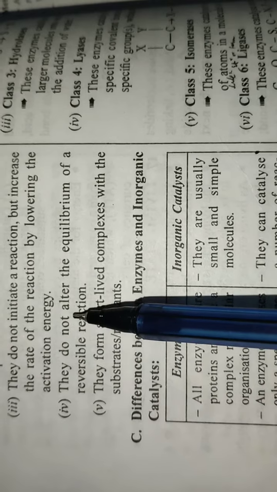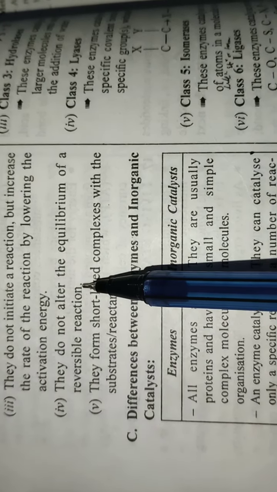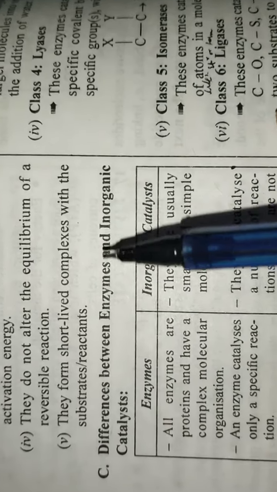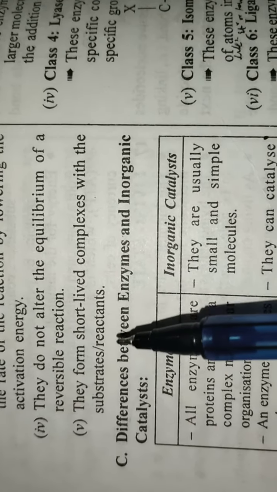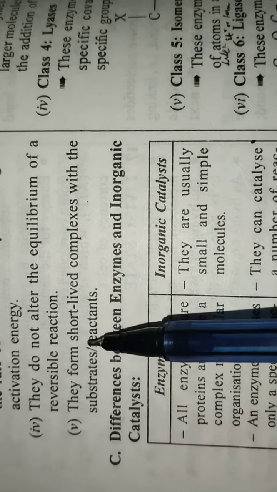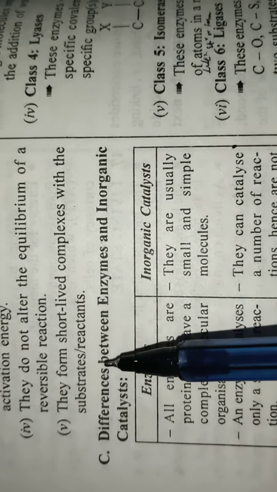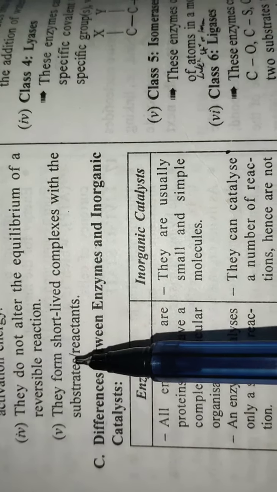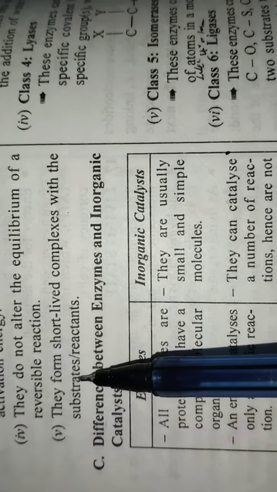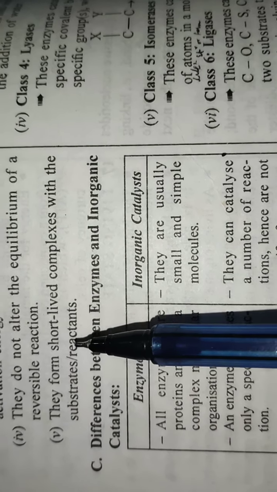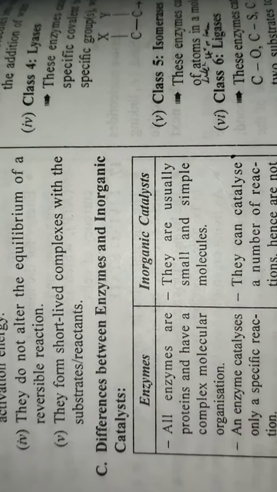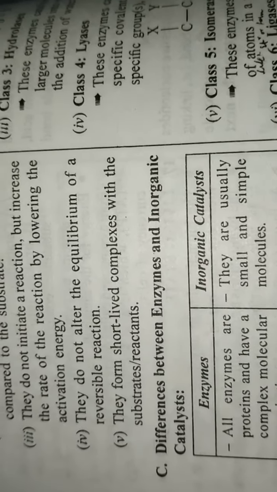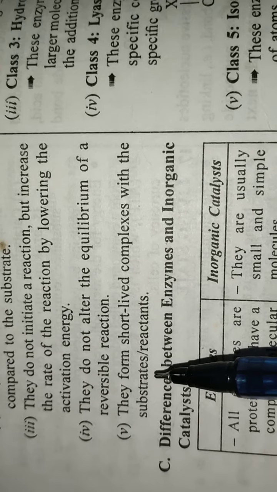Fourth point, they do not alter the equilibrium of a reversible reaction. And last, they form short-lived complexes with the substrate or reactants. When an enzyme combines with the substrate molecule, they form a temporary, short-lived molecule.